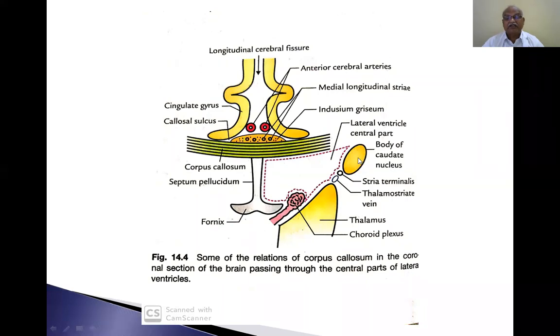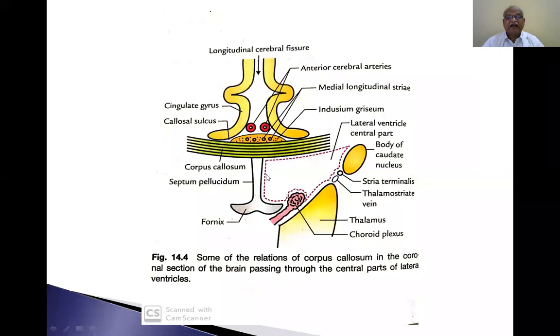The body of the caudate nucleus comes on the upper and lateral part. The stria terminalis and thalamostriate vein come just below the body of the caudate nucleus in the lateral wall of the central part of the lateral ventricle. The thalamus forms the boundary of the inferior aspect of the central part. The choroid plexus also comes as a relation to the inferior part of the floor. The medial wall is formed by the septum pellucidum.